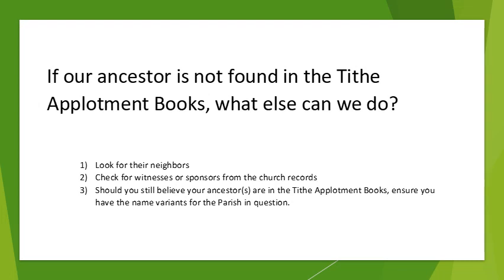What else can we do if our ancestor is not found in the Tithe Applotment books? If you know the neighbors of your particular ancestor, look for them in the Tithe Applotment books. If you've checked the church records in Ireland and the parish does not list the townland, then check for the witnesses or sponsors for the baptisms of the children. A lot of times these people are located in the same townland as your ancestor.